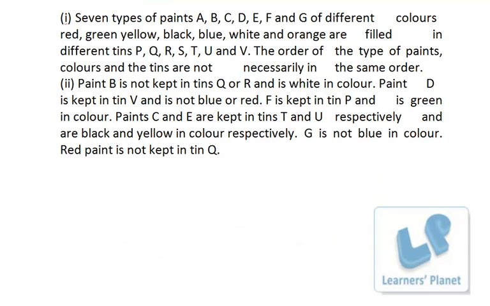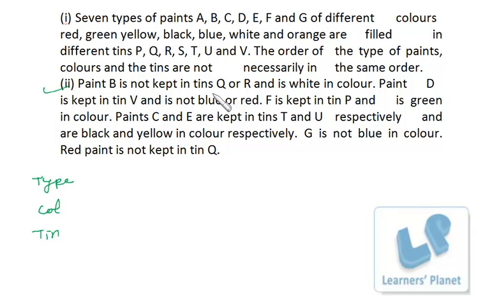Now let's take this puzzle. 7 types of paints, A, B, C, D, E, F and G, of different colors and different tints. The 3 variables are there, and they're not necessarily in the same order, and other information is given. So again, as there are 3 variables, I just write the name of the variable. The first is type of the paint, then the second is color, and the third is tint. Now we just fit the information over here.